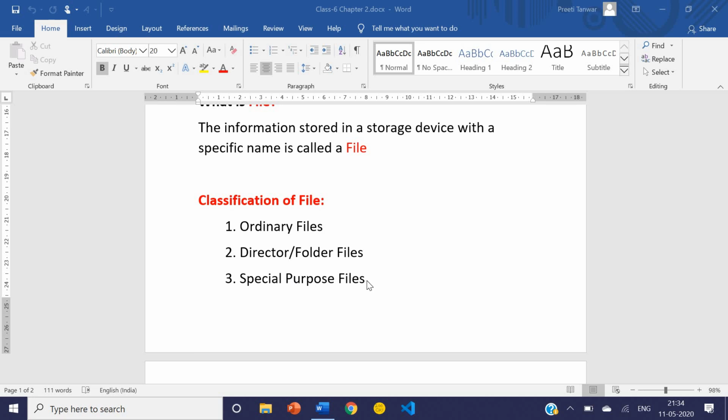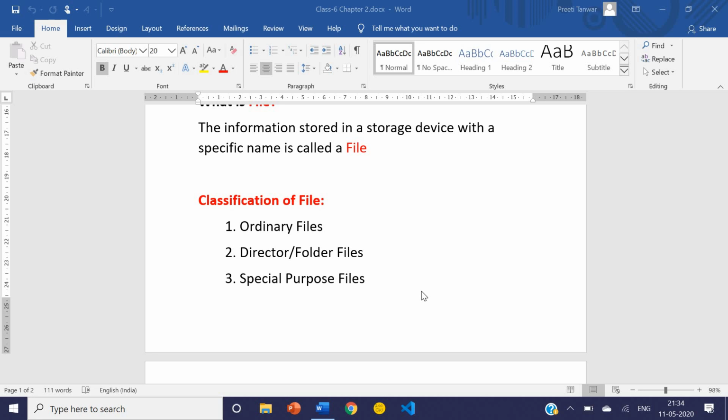What are these special purpose files? When you install any software on your system, some files are automatically installed on your system. For example, when you install an operating system, some system files or COM extension files are automatically installed.